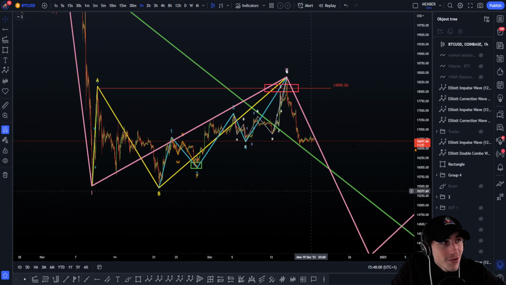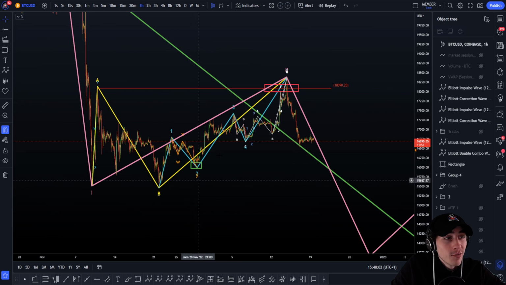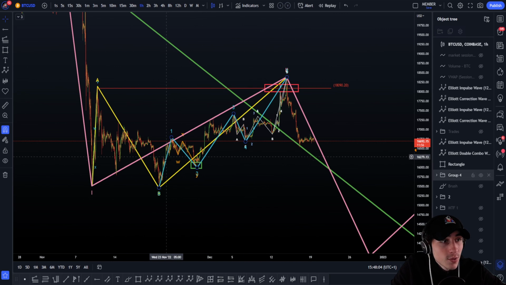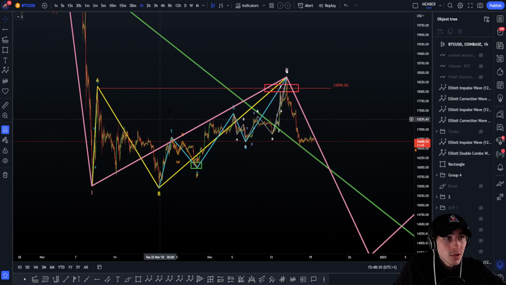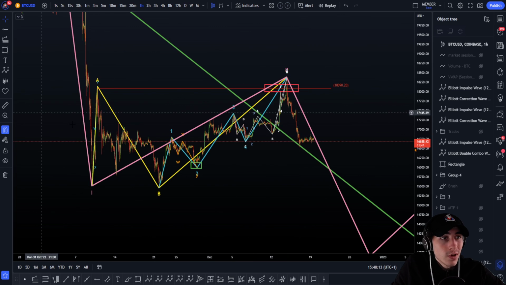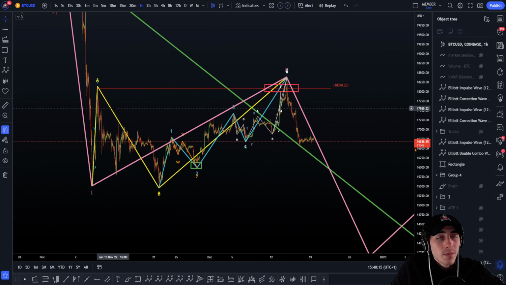Hope you are making some really nice gains here, because we have planned these waves when we were already on the very bottom here. We have planned the top and everything here. That's pretty crazy. Elliott Waves is absolutely insane. So if you're here to learn Elliott Wave, you're absolutely at the right place.